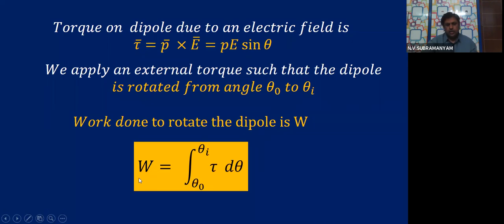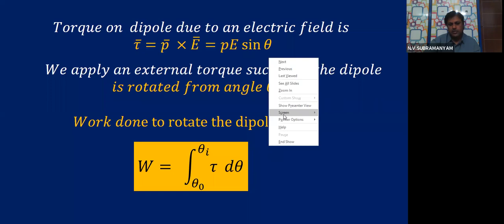Then W is the integration from theta 0 to theta 1 of tau d theta. MPC and BPC students, this is a simple integration. You need not have any large concerns with this. I will tell you the formula and how to do it. But this you know already, which you studied in rotational dynamics in your first year intermediate, in the rotatory motion chapter: the work done to rotate a body through some angle is given by the integration of tau d theta, where tau is the torque.